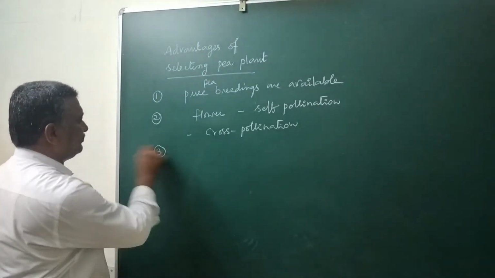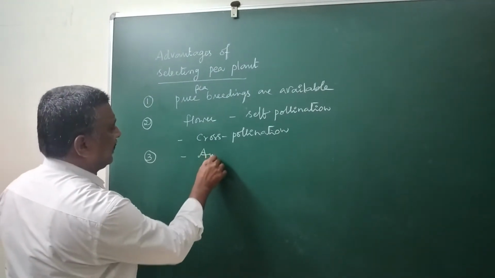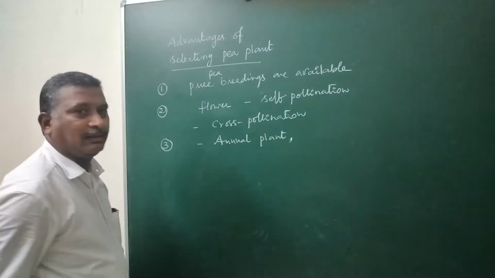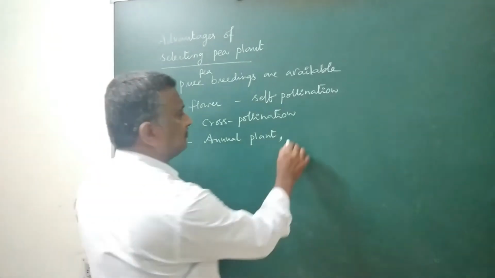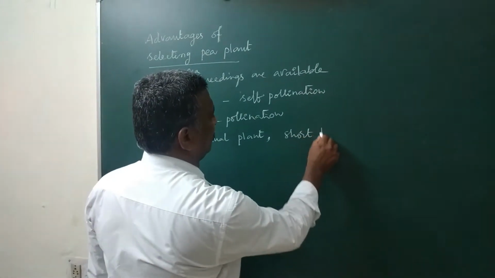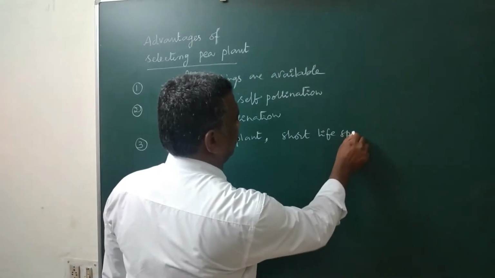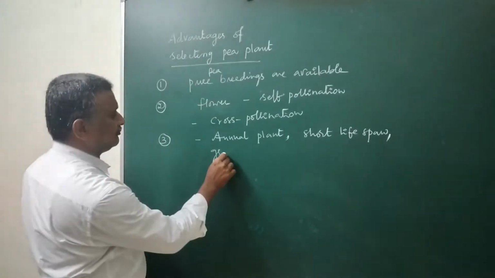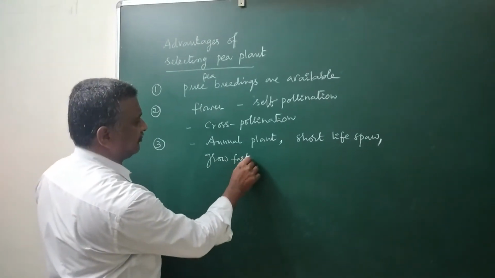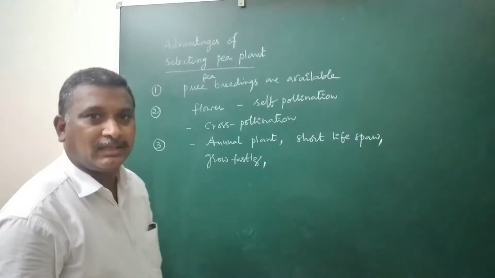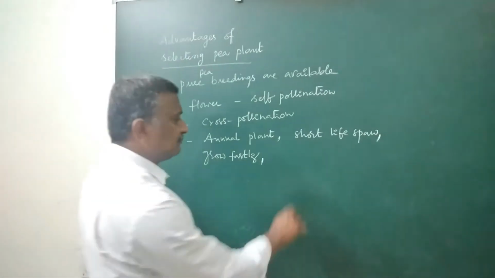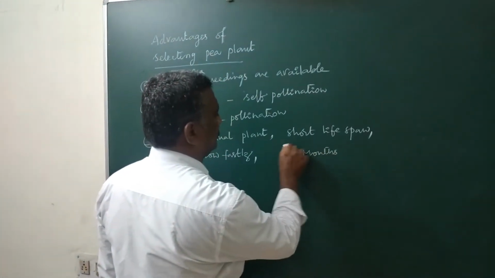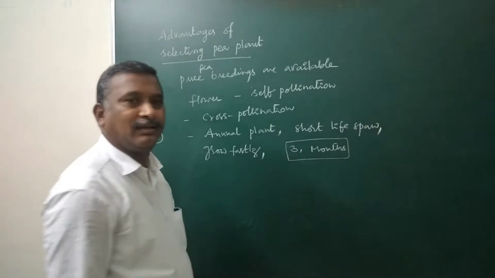Then it is an annual plant having a very short life. Grows fast. It will give results within 3 months. So within a 3 month period, it is able to give the result.